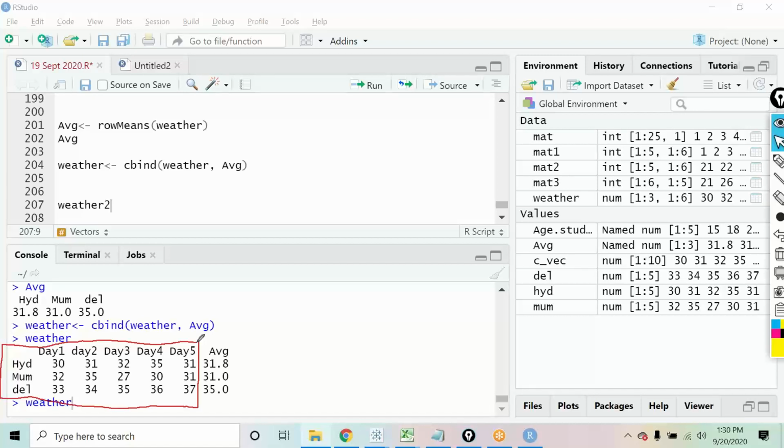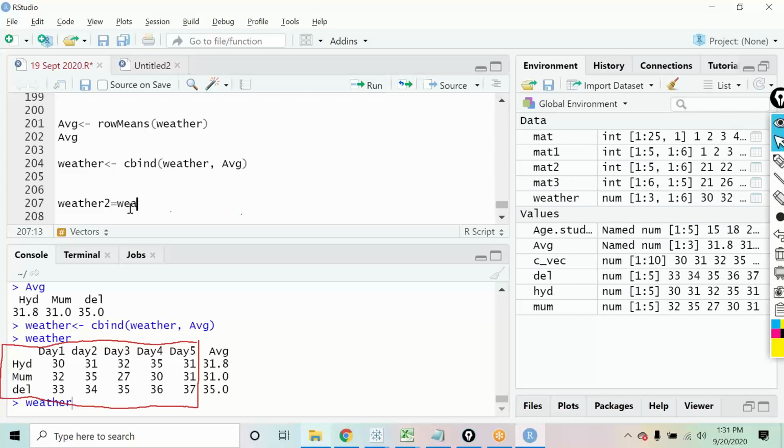Weather 2 equals weather 1, weather. So we run. Weather 2 equals weather 1. Yes, sir. But what is weather 1? Sorry, sir. Weather, only weather. Weather 2 equals weather. So I copy the value of weather into weather 2. That will work.